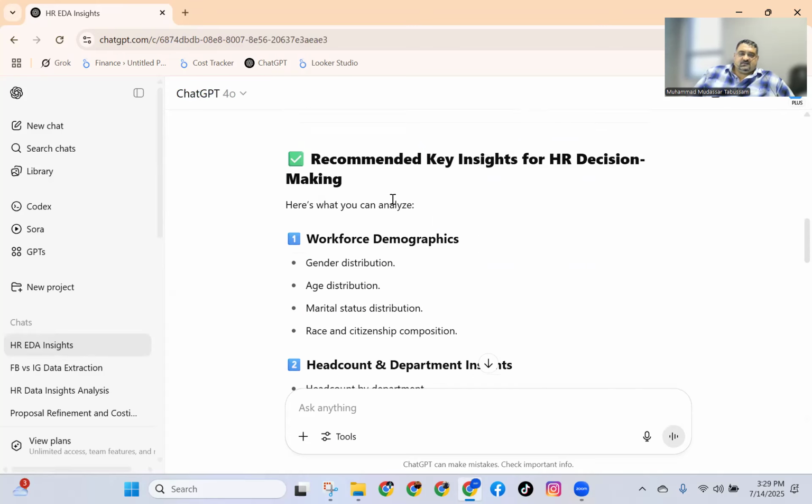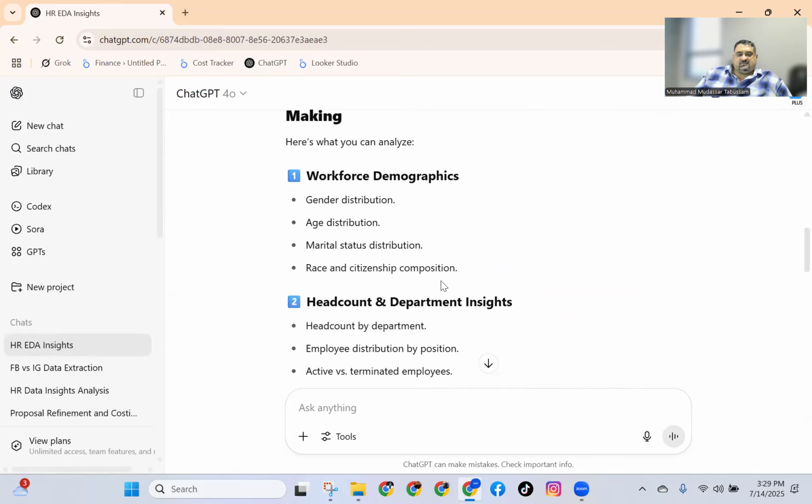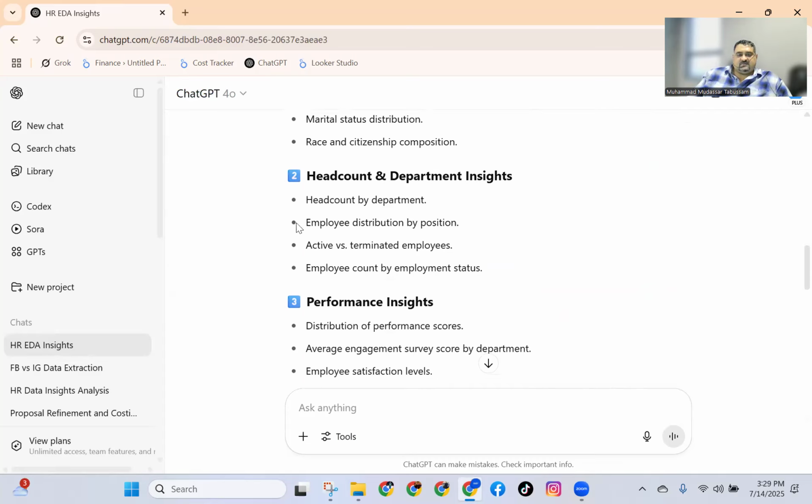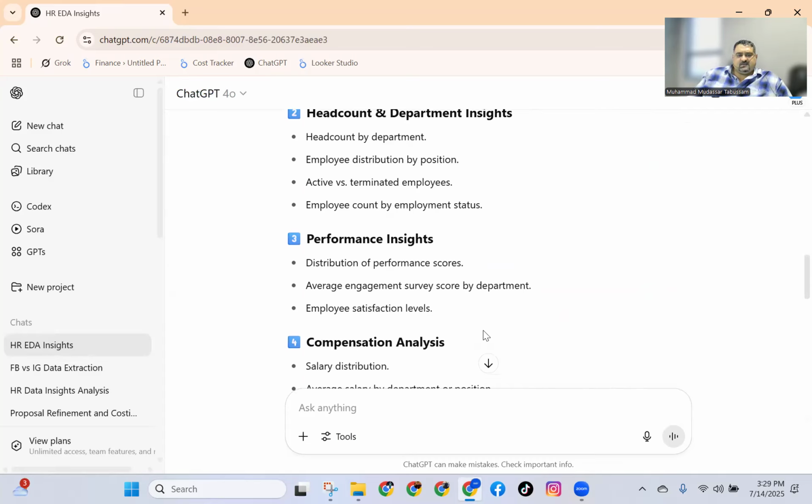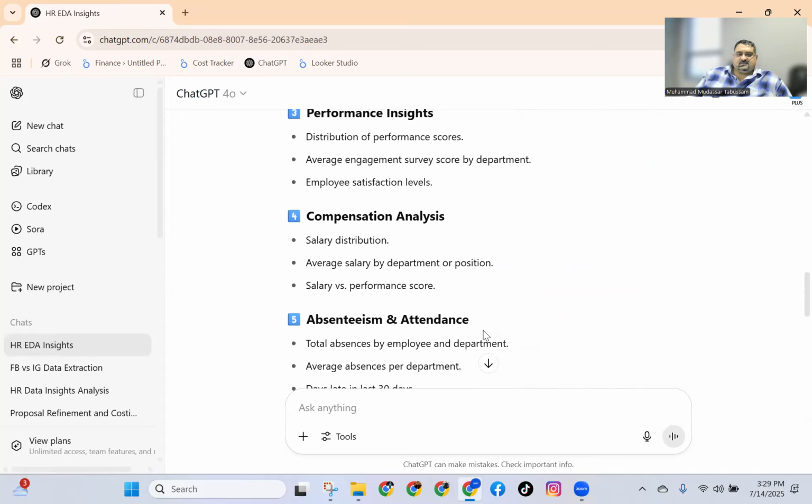Then it is also recommending key insights for decision making. It is telling me what I can analyze: gender distribution, age distribution, marital status, race and citizen composition, headcount, department insights, a lot of it automatically.